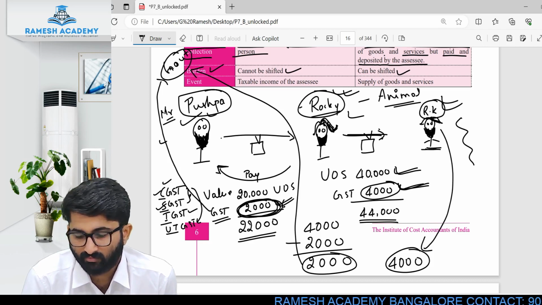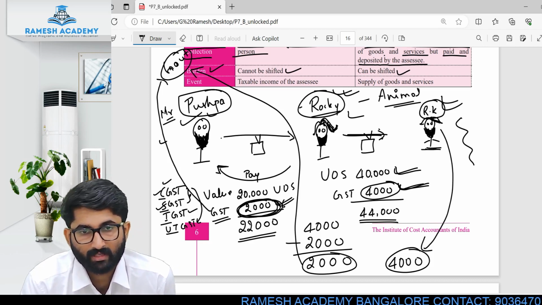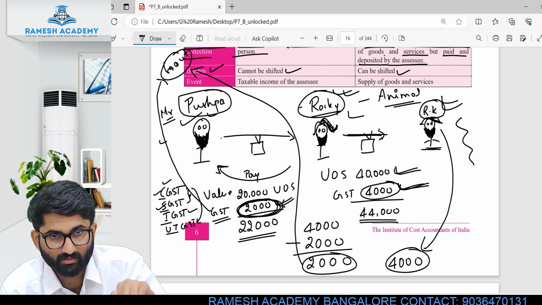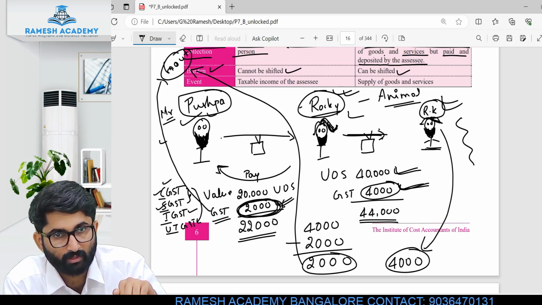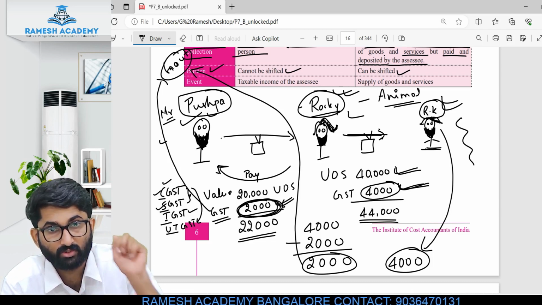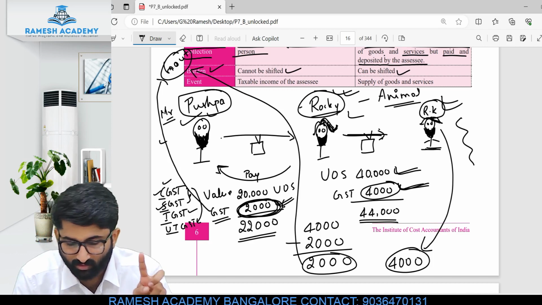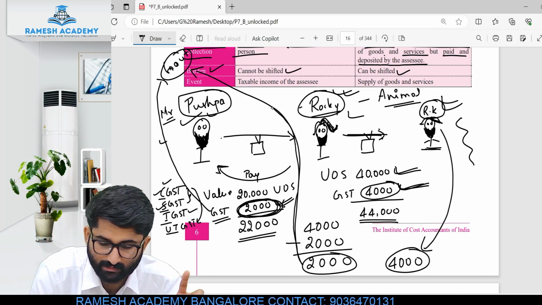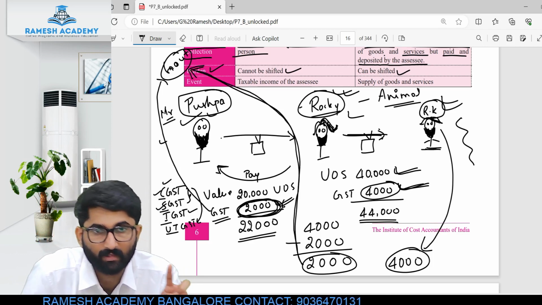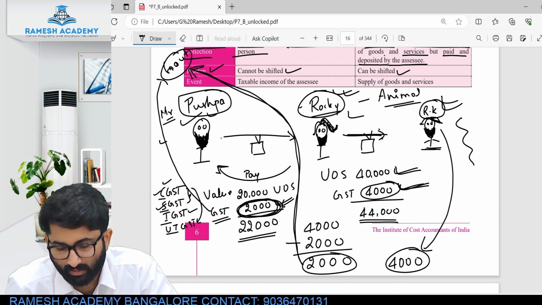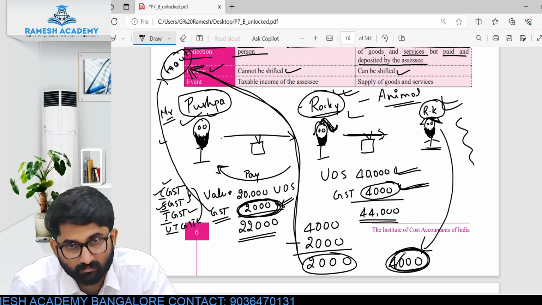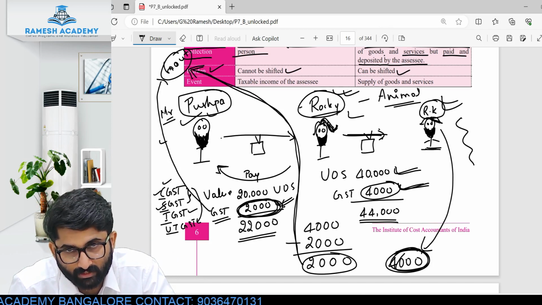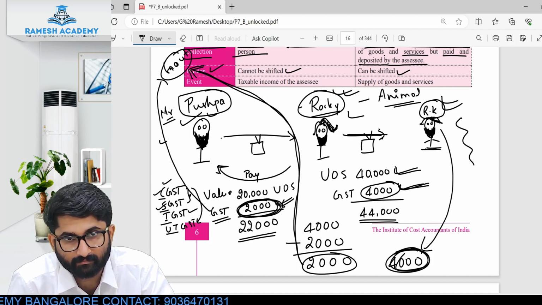Ranbir Kapoor gave this 4,000 to Rocky Bhai. Rocky Bhai adjusted the 2,000 rupees which he already paid to Pushpa, and Pushpa paid it to the government. So that 2,000 is gone. The other 2,000, which Rocky Bhai collected from Ranbir Kapoor, he will pay to the government. Total government income is 4,000.